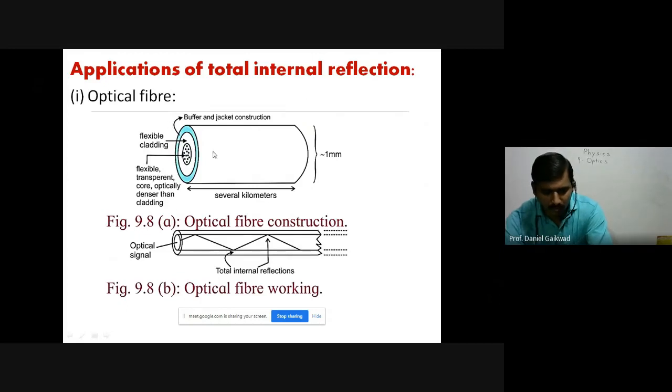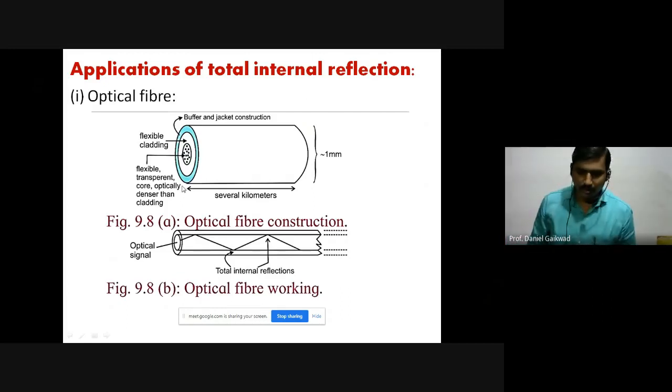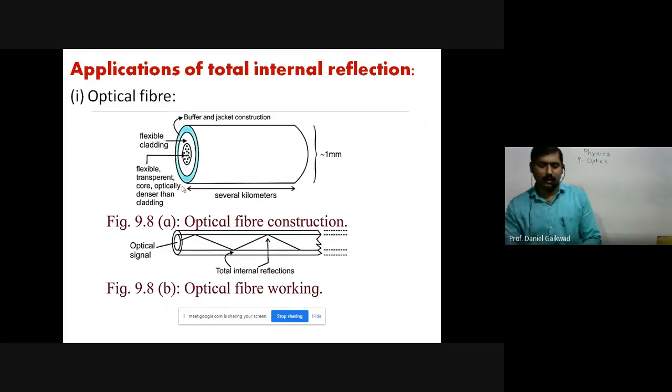Now check carefully what we have given in the first application. The first application is the optical fiber, which is generally used for sending or receiving data. That data will be sent or received with the help of light waves, and that particular fiber is called optical fiber.